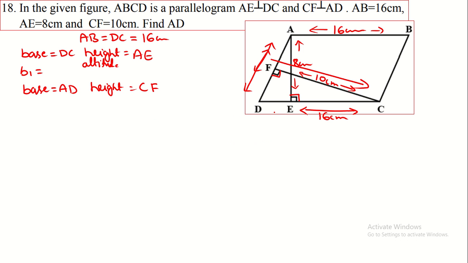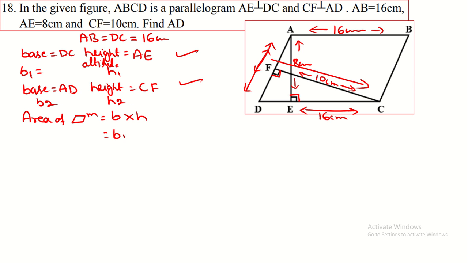So now we have to find out the area of the parallelogram by taking both the bases and heights. Areas are equal. That means here we write area of the parallelogram is equal to base into height. Here you substitute both the bases. You take this one as B1 and this one as H1, this one as B2 and this one as H2.